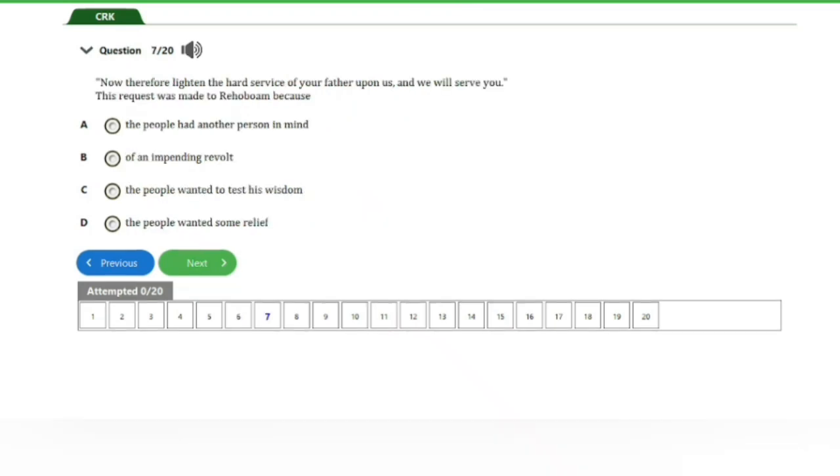So guys, the next question here is question number 7. It says, now therefore, lighten the hard service of your father upon us, and we will serve you. This request was made to Rehoboam because A, the people had another person in mind, B, of an impending revolt, C, the people wanted to test his wisdom, D, the people wanted some relief. So guys, the answer to this question is option D, the people wanted some relief. That's it for this question. So let's go ahead and consider the next question, guys.